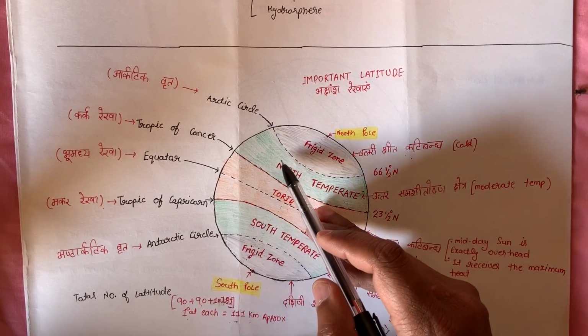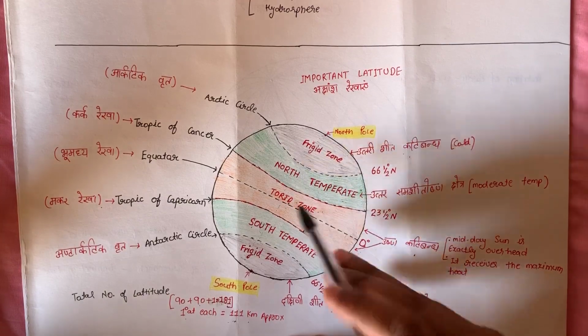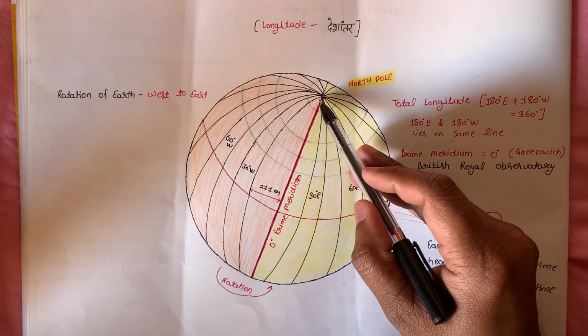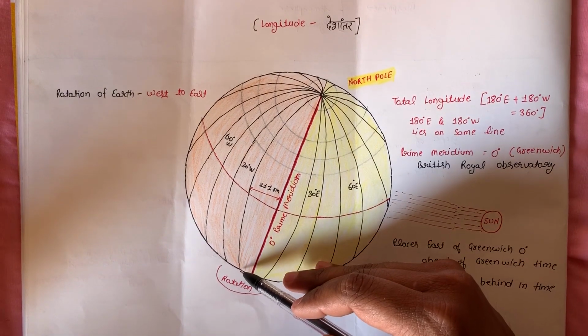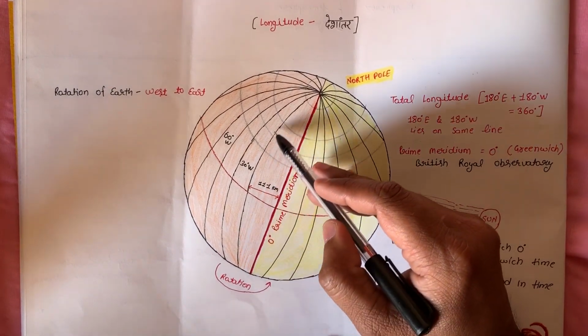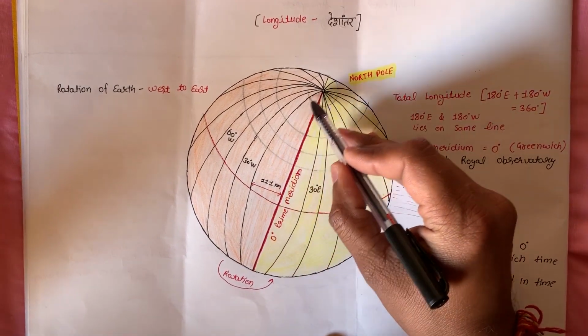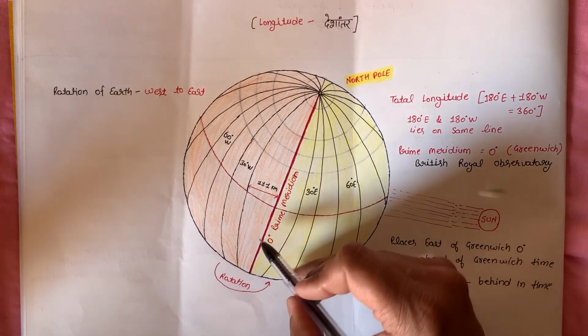But longitudes are not parallel to each other. Longitudes are similar in distance, meaning the size of the longitudes is the same from north to south.